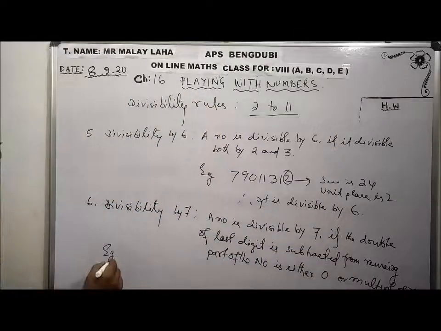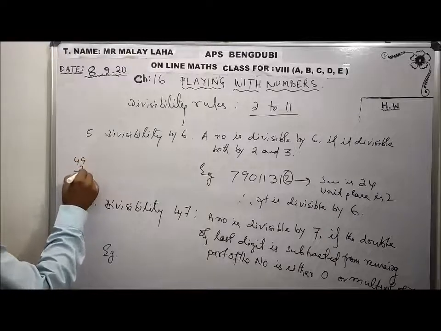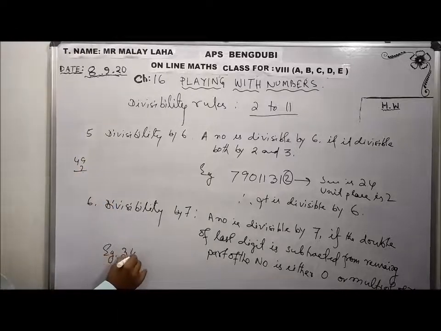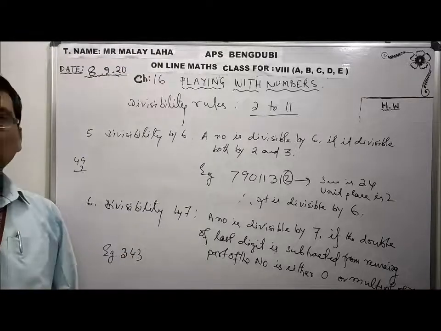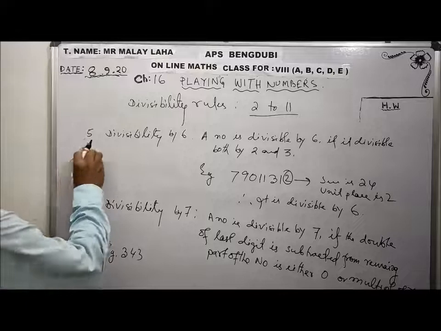Say 343. Whether this number is divisible by 7 or not. Now what will we do?